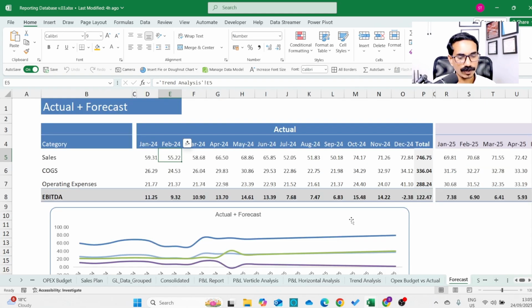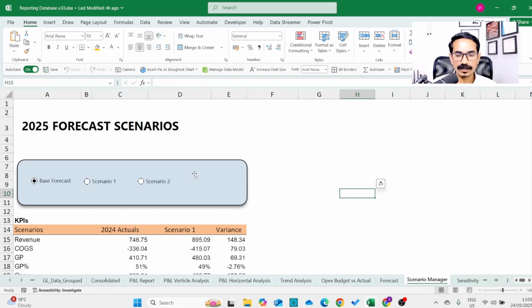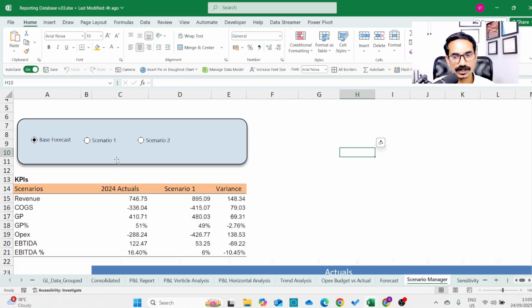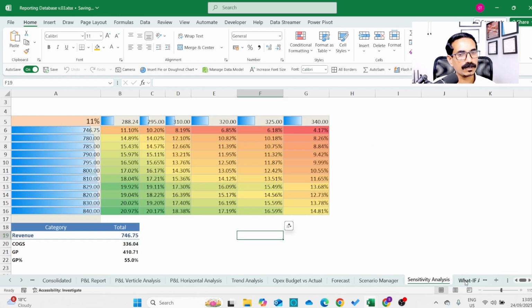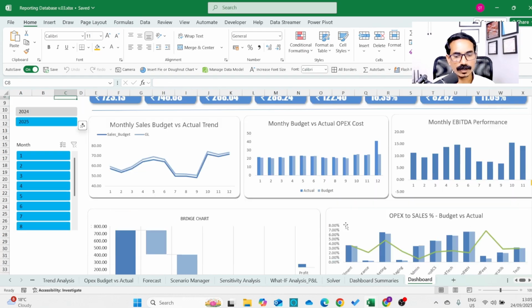And then you will learn how to use Excel's forecast functions to build your 2025 forecast, and then you will learn how to better manage your forecast and how to build different scenarios, right? For example, for the base forecast, if the CFO wants to see different scenarios, like scenario 1, what is going to be the EBITDA, scenario 2, what is going to be the EBITDA percentage, which scenario to go with, what is the worst case, best case. So you will be able to build this, and then you will learn sensitivity analysis, what-if analysis, you will learn Solver, and then you will learn how to build a P&L KPI dashboard.